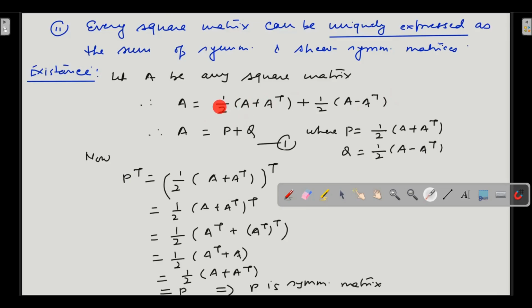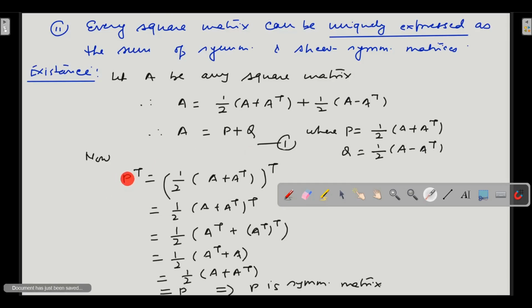Now let us assume that this first term is equal to P and this second term is equal to Q. So P is equal to half of (A plus A transpose) and Q is equal to half of (A minus A transpose). Now we will prove that P is symmetric and that Q is skew symmetric. That is what we need to prove.